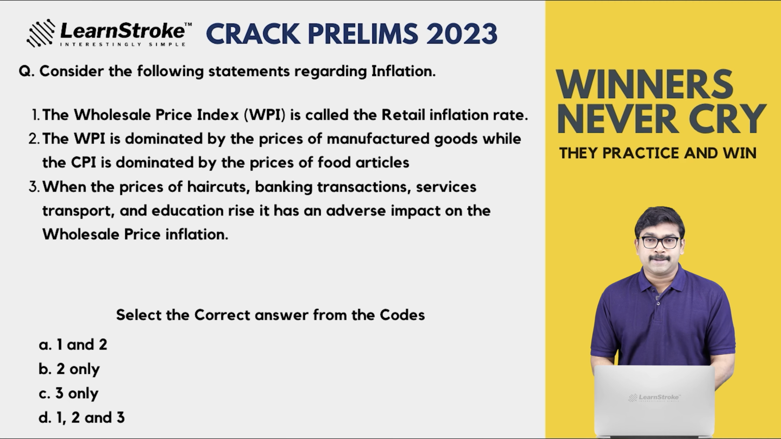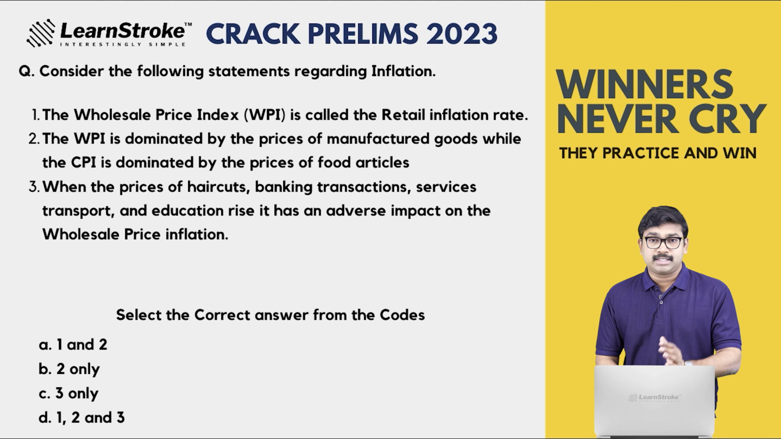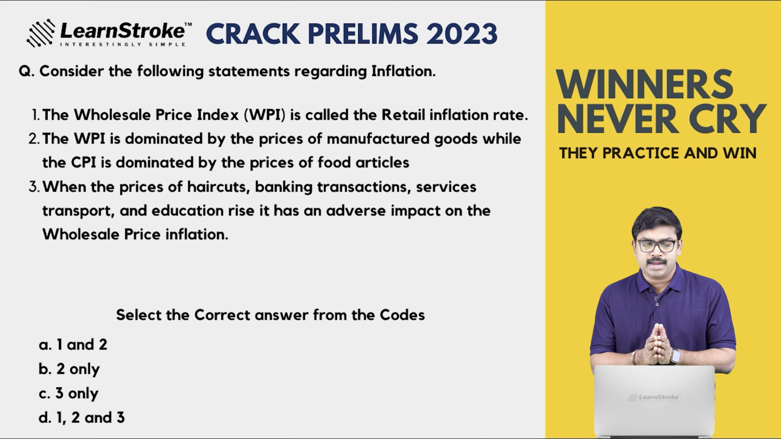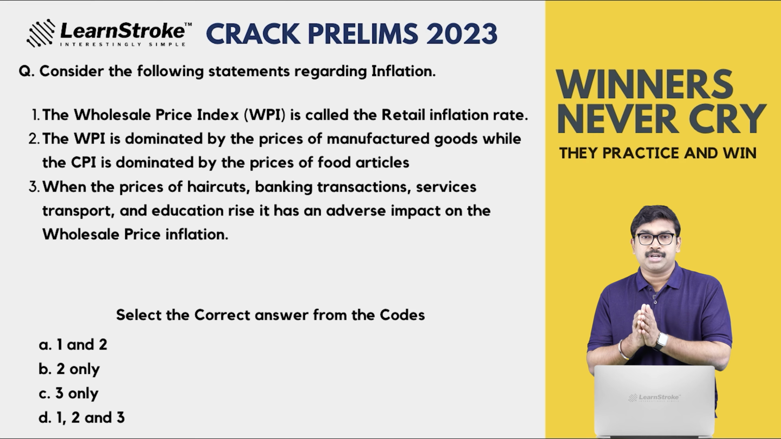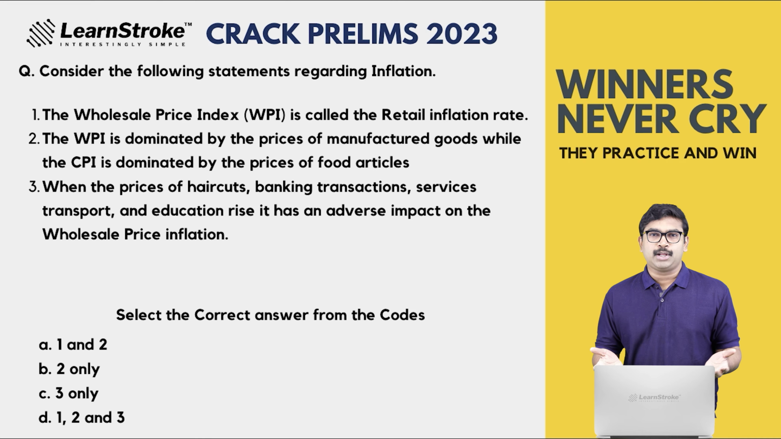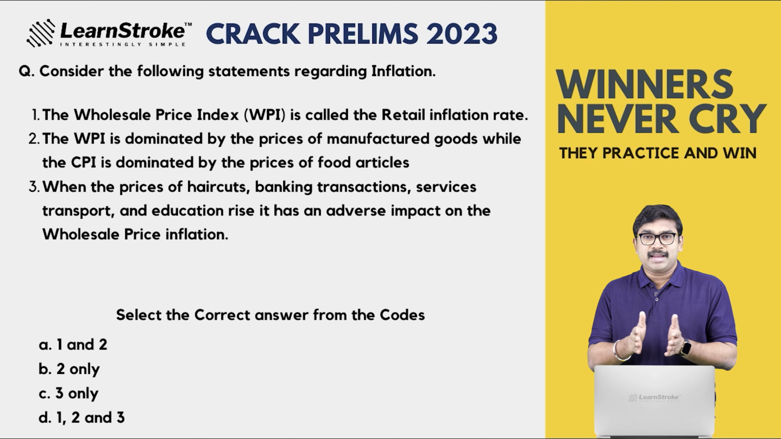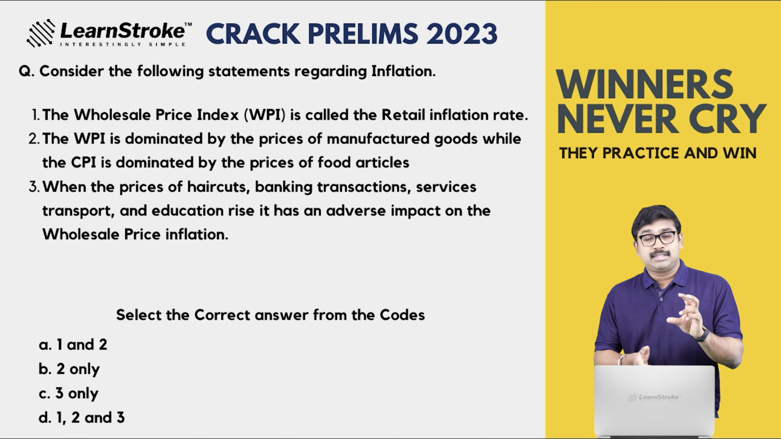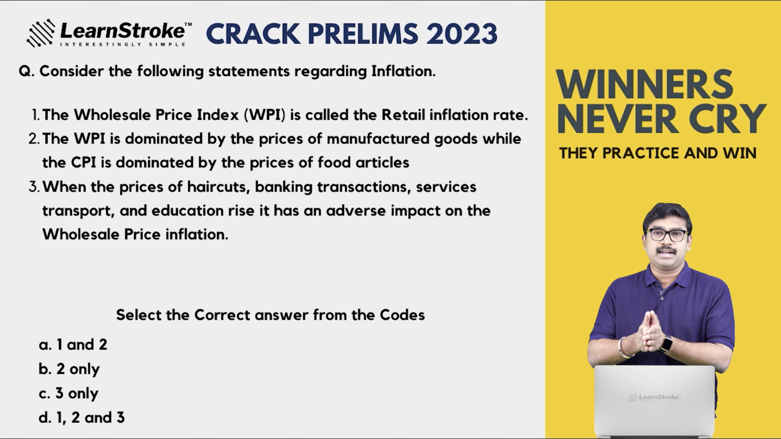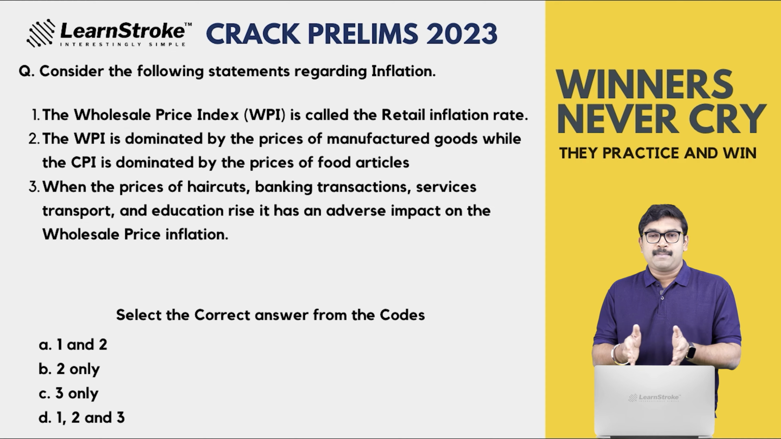So what is the answer? You have to find the answers. Let's solve the question once with me. The wholesale price index WPI is called the retail inflation rate. Statement 1 is obviously wrong. WPI is not the retail inflation rate. CPI, the consumer price index, is the retail inflation rate. WPI gives the wholesale inflation rate. So statement 1 is wrong. When you eliminate, option A goes, option D goes, so the rest is 2 and 3.